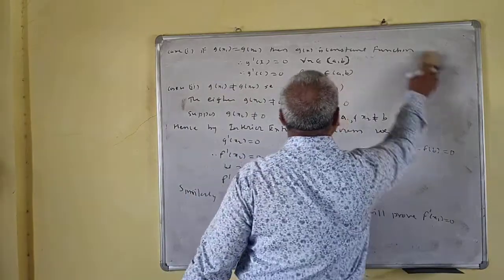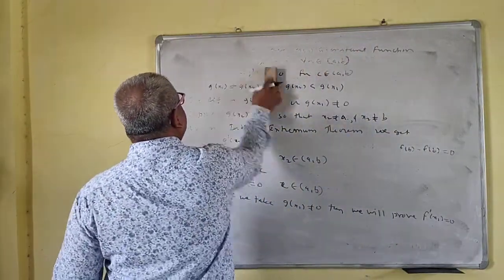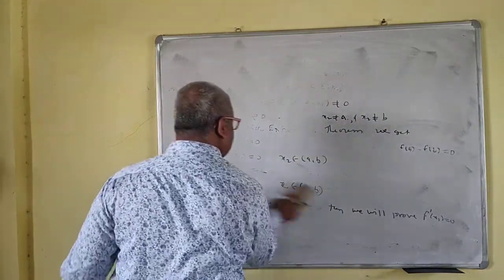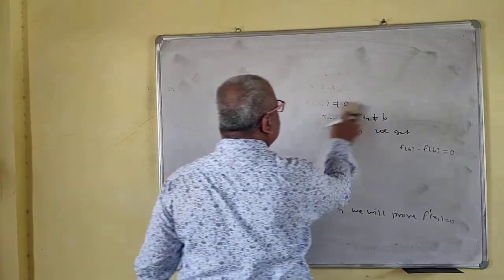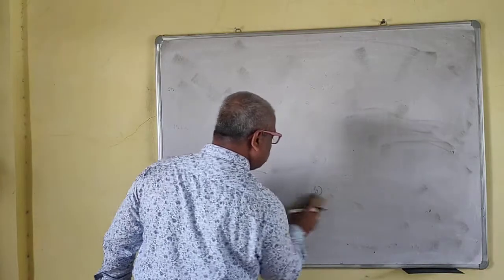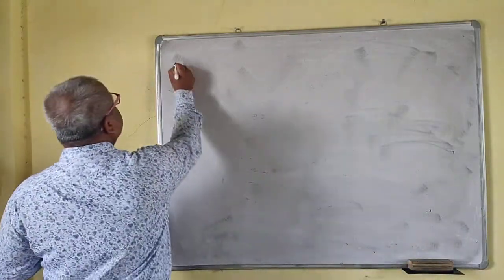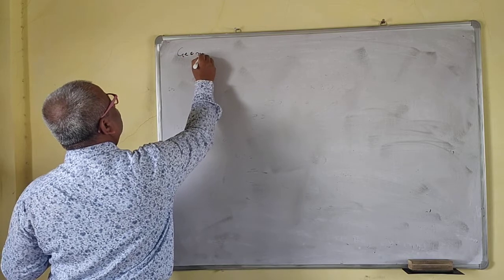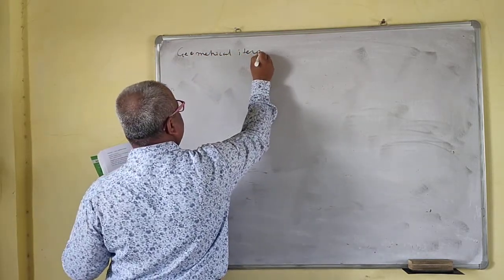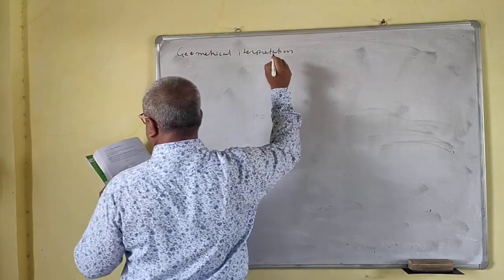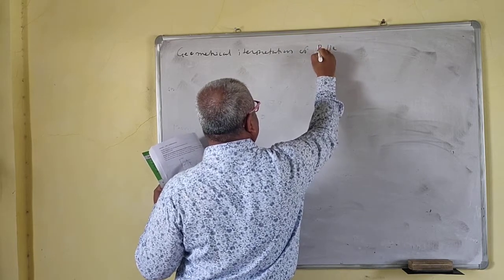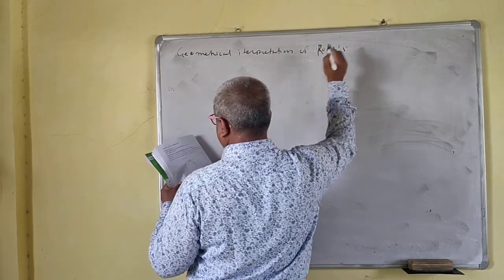One thing is very important now: the geometrical interpretation of Rolle's theorem.